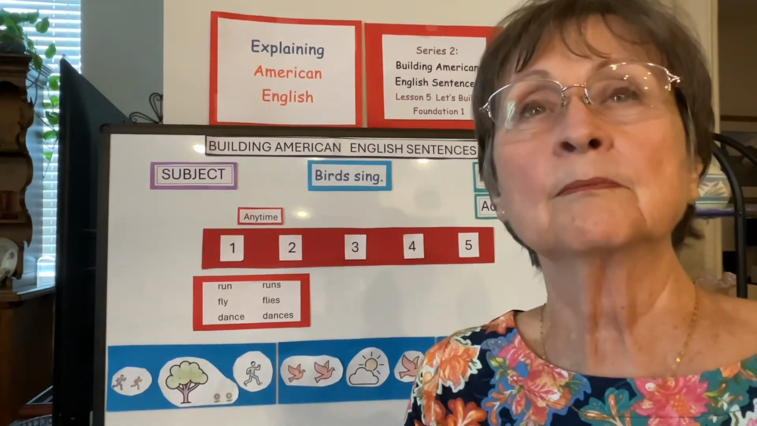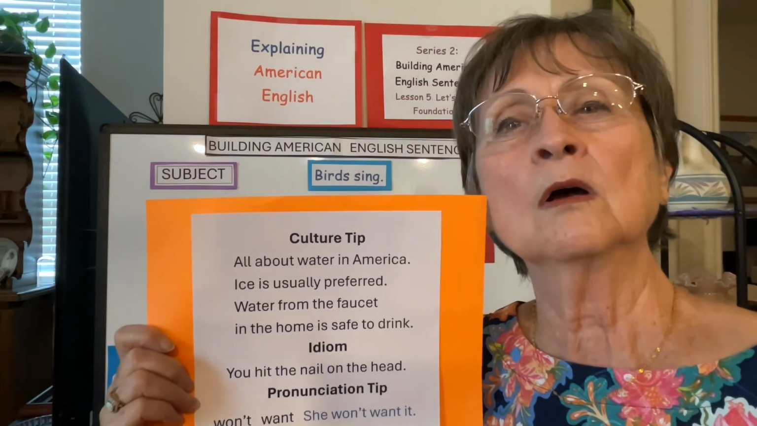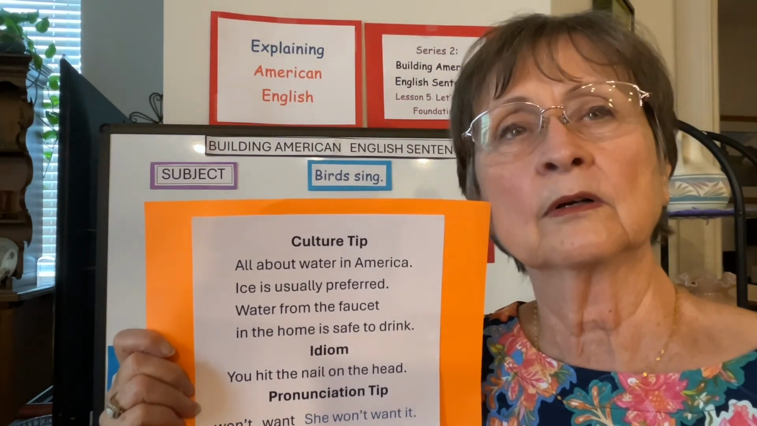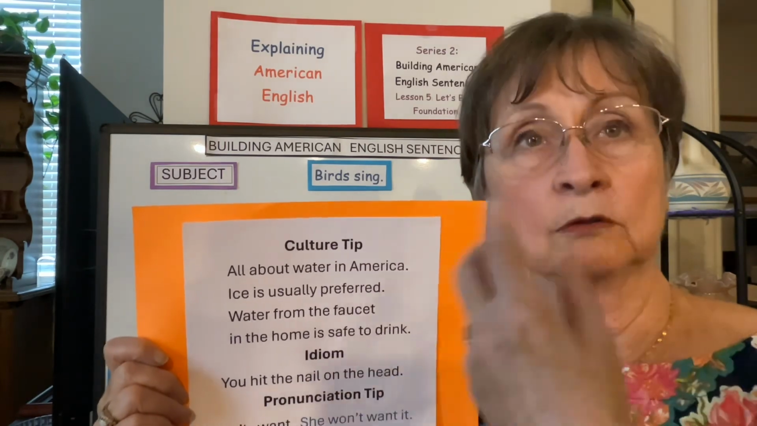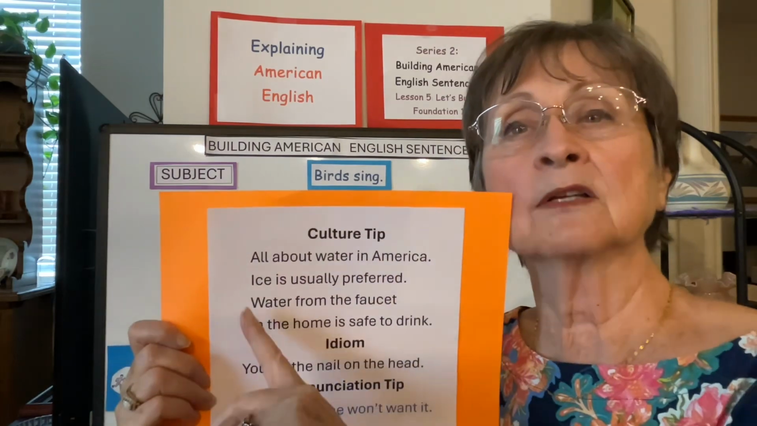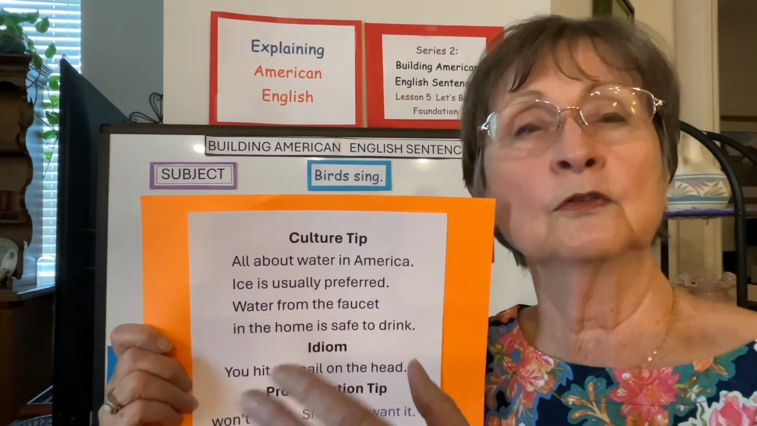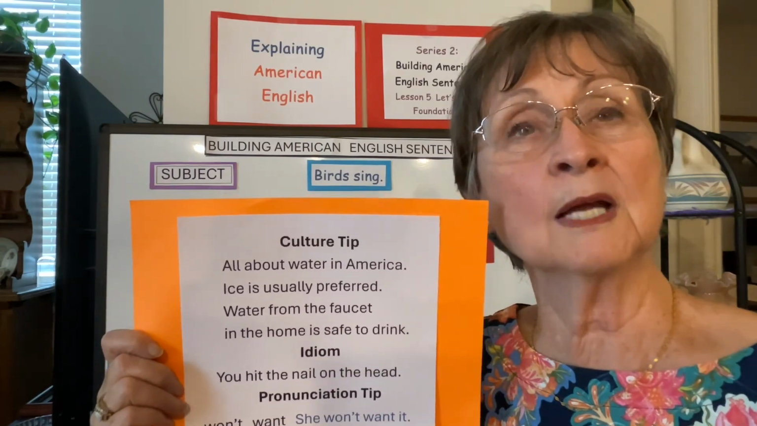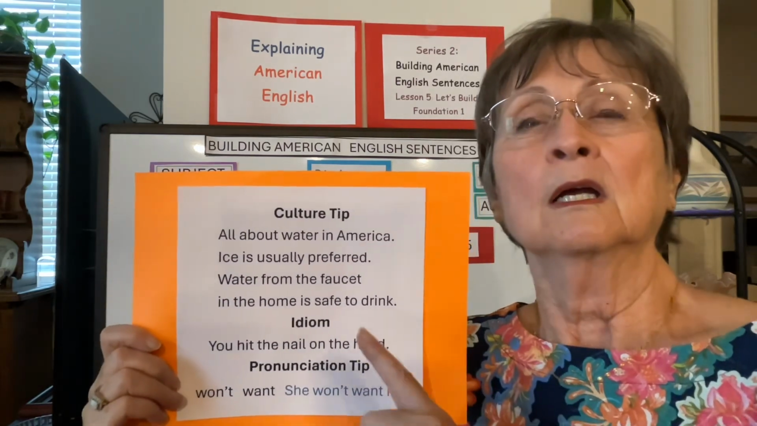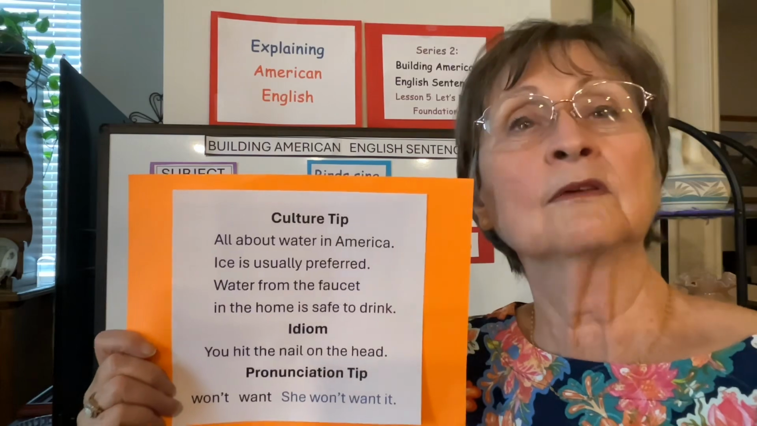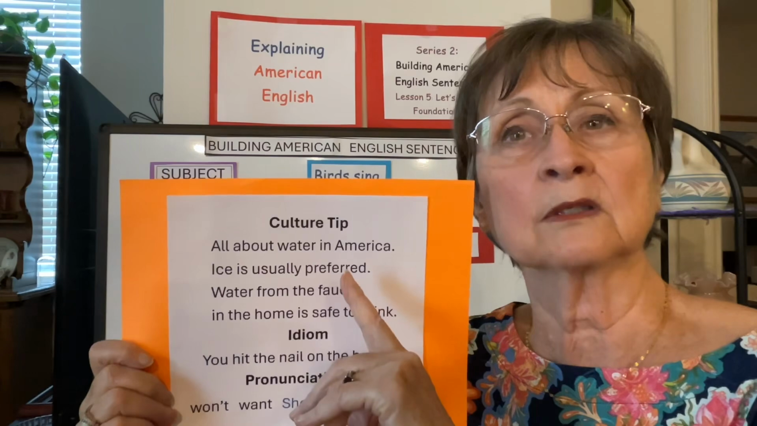Okay, there's about time for a culture tip about water, all about water in America. Maybe not everything, but water, if you're going to consume it, drink it or put it as ice. Ice is usually preferred in drinks. If you ask for tea, it's probably going to be iced tea. You have to say you don't want it iced. Coffee is usually hot, and you have to ask to get it cold. But normally, we put ice in drinks.